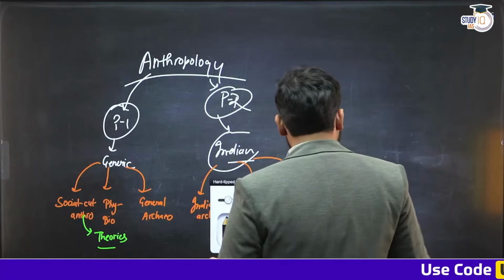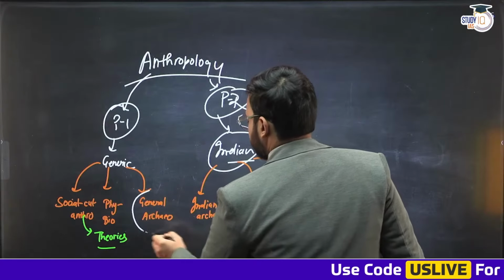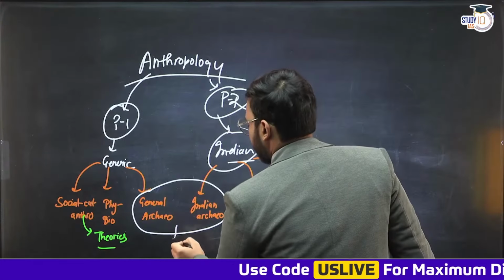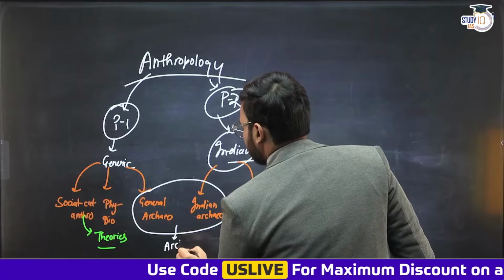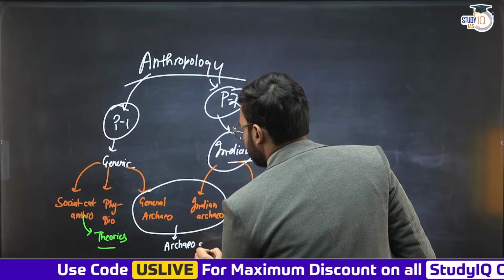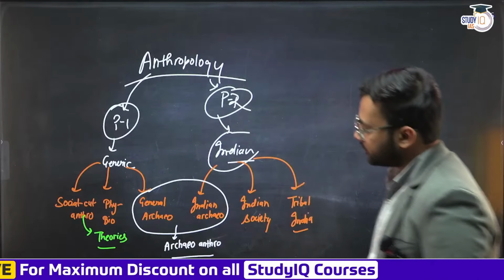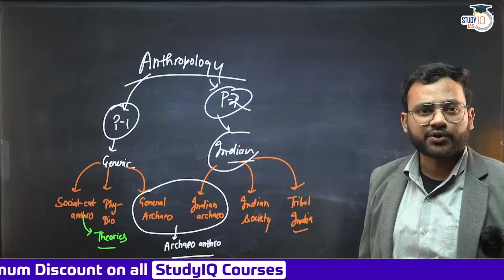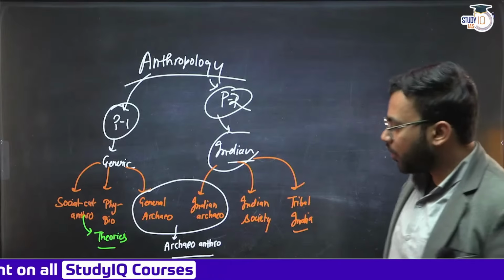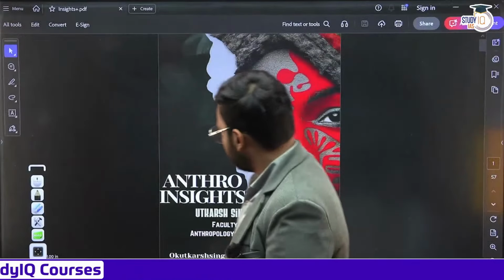Achha, we can call this particular section, general archaeology plus Indian archaeology, as archaeological anthropology also. It is divided in two papers, but together it is called archaeological anthropology. So these are the various areas. Now we have to cover unit by unit discussion.